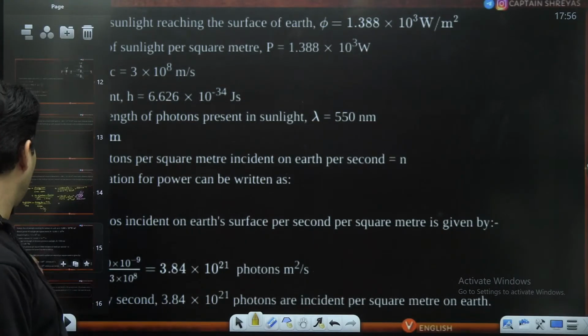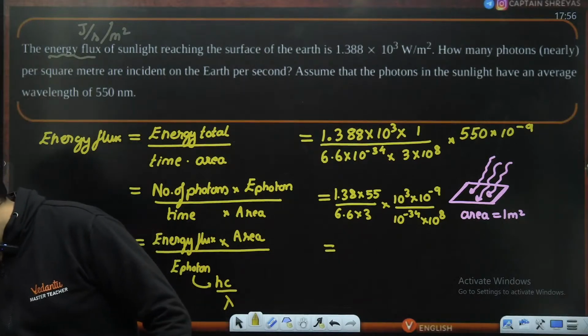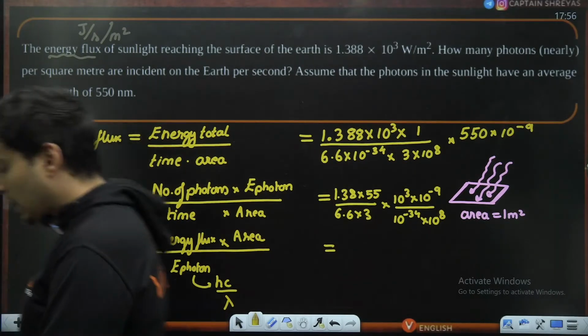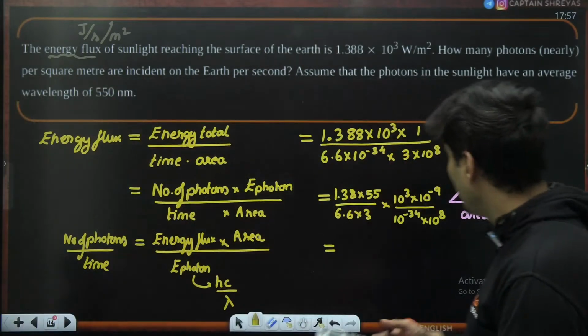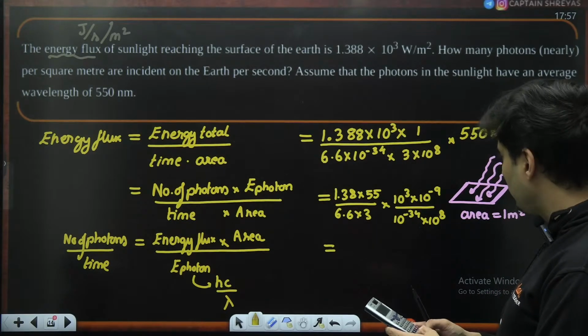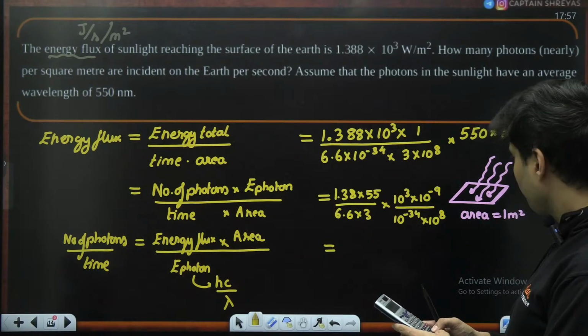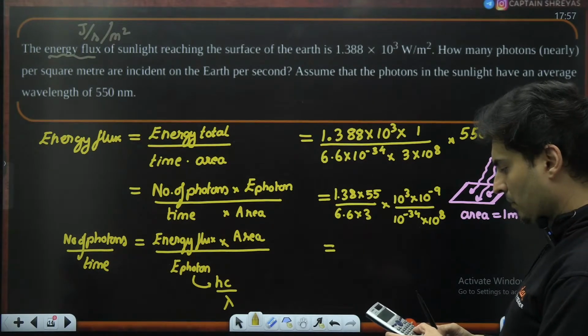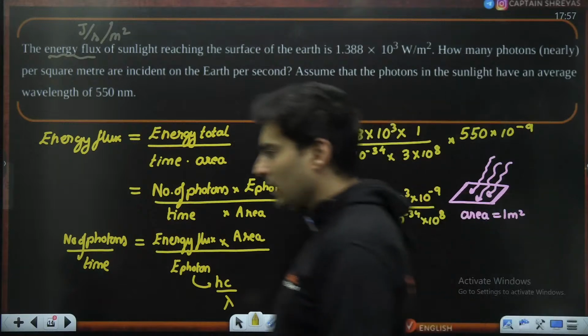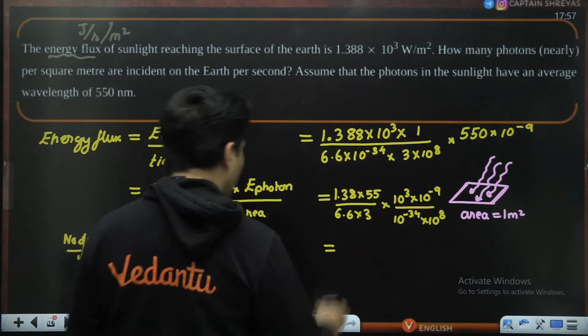3.84 is what they have got approximately. Just check it out, 3.84 or 3.44. Okay, I will just use my calculator to figure it out. 1.38 multiplied by 55 divided by 6.6. 3.83. Yeah, 3.83, not 3.45.